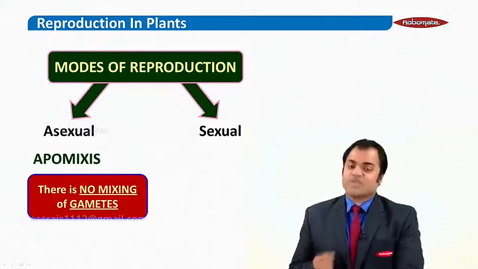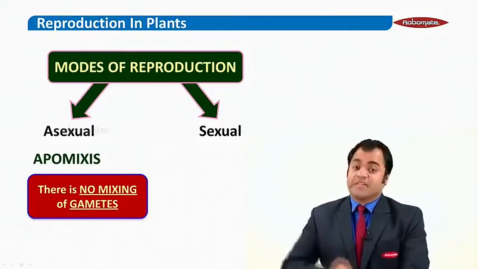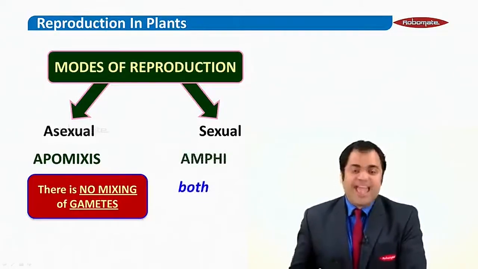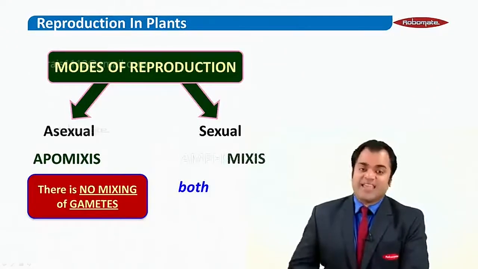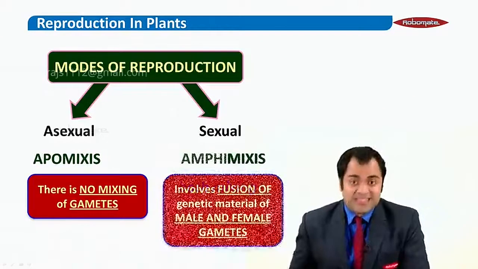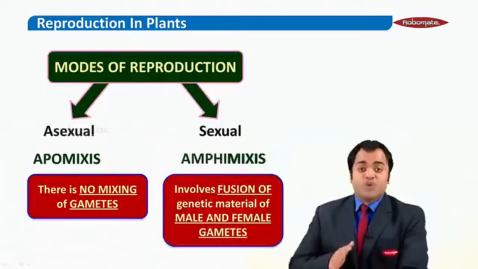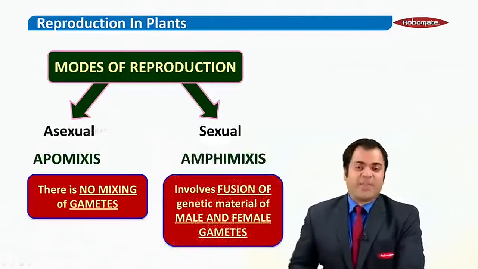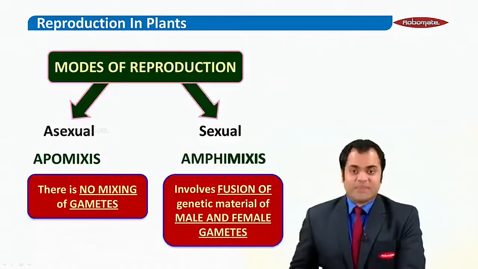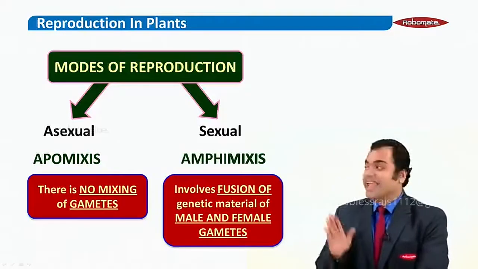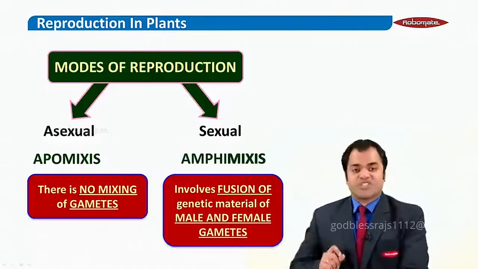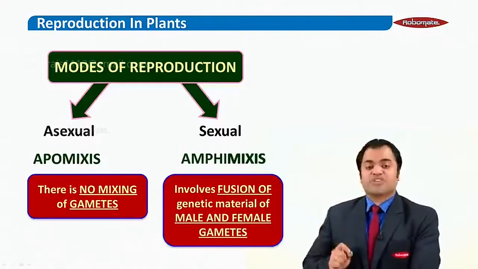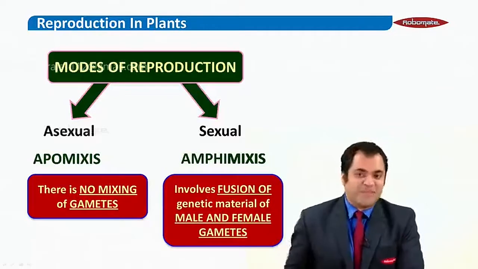Similarly, sexual reproduction can also be given another term. We can call it amphimixis, where amphi means both, and mixis means mixing. So amphimixis involves fusion of the genetic material of the male as well as the female gamete. So asexual mode of reproduction can also be called apomixis, whereas sexual mode of reproduction can also be called amphimixis.